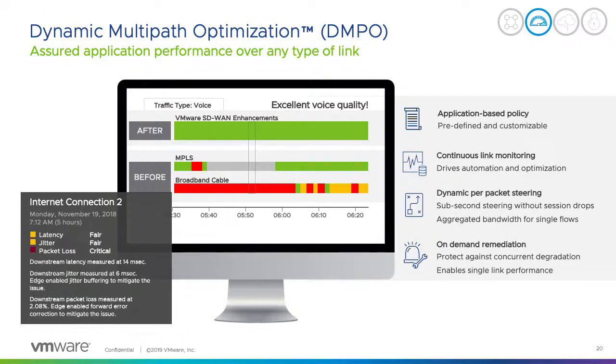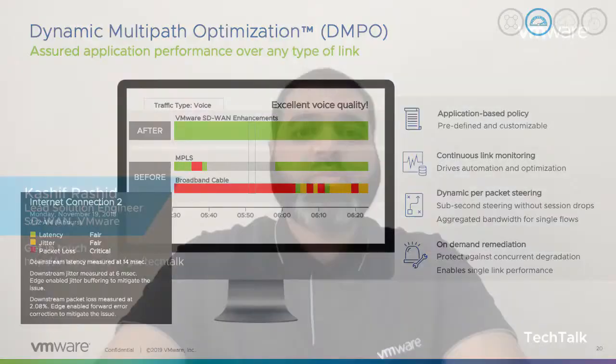If you look at the red, and read down these slides, which I'm sure we are going to share with you, you will see there is upstream jitter and we have jitter buffering inside our edge. What does it mean? When your call is passing and one link fails, it is moved in a sub-second manner to the other link without a single glitch. We can even recover UDP packets, and we can recover TCP via negative acknowledgement. All of these things are built in automatically. You don't have to configure anything.